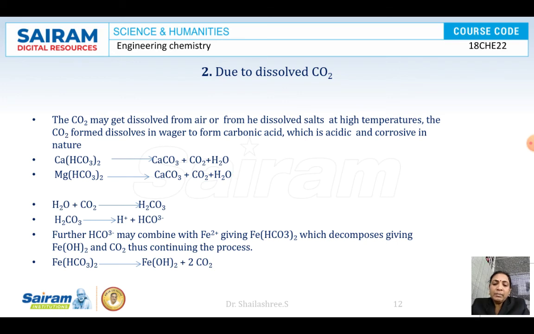In boiler trouble scale formation we used carbonate formation; here we are using carbon dioxide formation. The carbon dioxide reacts with water to form carbonic acid. This carbonic acid causes corrosion; presence of acid causes corrosion. Further, if salts like ferrous bicarbonate are present, they react to give ferrous hydroxide, and once ferrous hydroxide is formed, it forms the rust product, like we discussed previously.